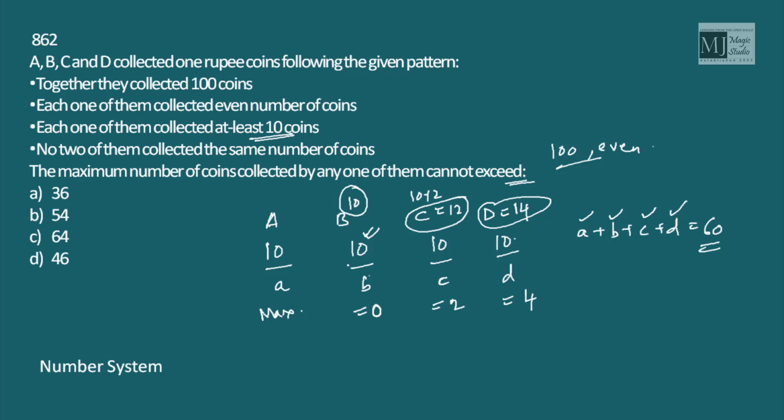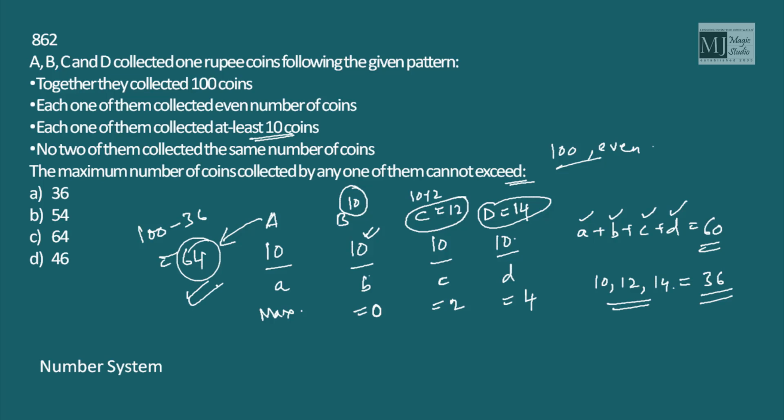So the minimum number of coins with B, C, D would be 10, 12, 14 in whatever order with any three of them. That is how much? 10 plus 12 is 22, plus 14 is 36. So the maximum number the fourth person can have is 100 minus 36, that is 64, and it cannot be more than 64. 64 is the option.